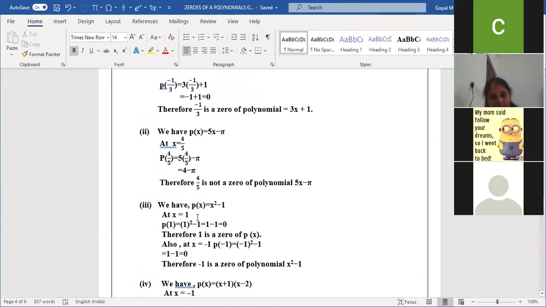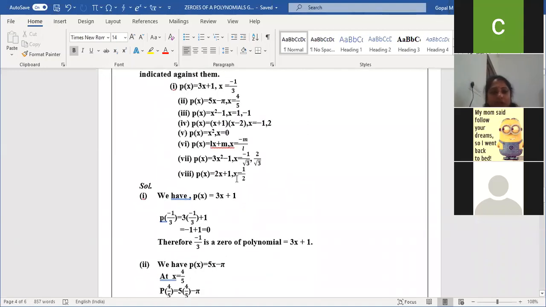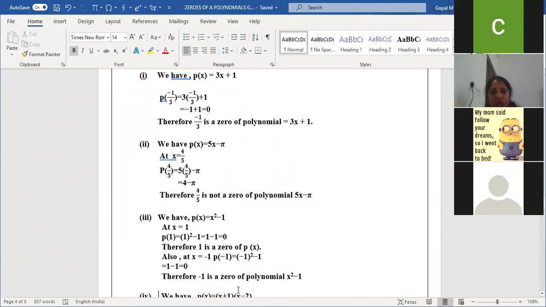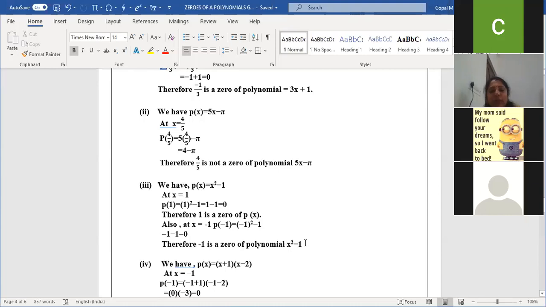Yes, ma'am. Therefore, 1 is a zero of p of x. Also, see here, x is equal to minus 1. If you take x value 1, also here they gave two values, 1 and minus 1, to apply. For 1 we are getting 0, and for minus 1 also we are getting 0. So 1 and minus 1 both are zeros of x square minus 1.